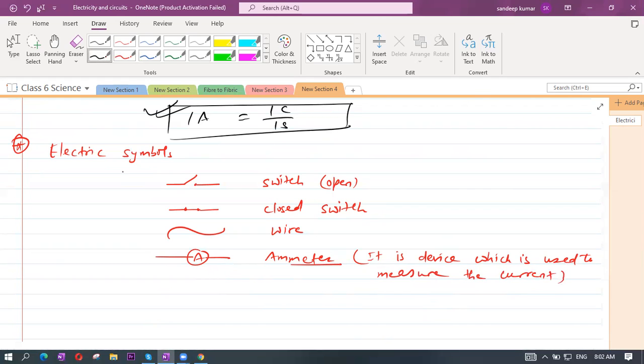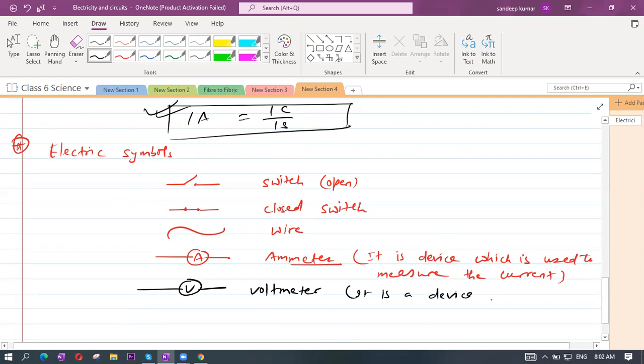Similarly, if it is written V, it is for voltmeter. A voltmeter is a device which is used to measure the voltage.